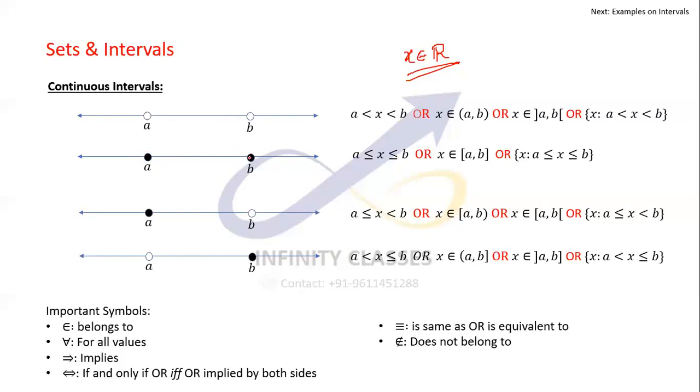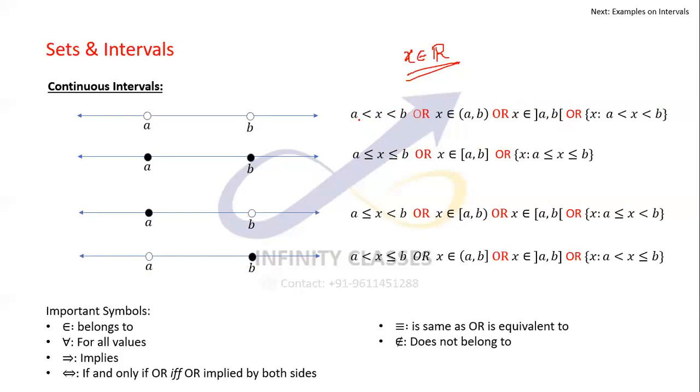In this case, all the values between A and B are acceptable, including A and B. In this case, A is acceptable, B is not acceptable, and of course all the values in between are also acceptable. Here A is not acceptable, but B is acceptable, and all the values in between are also acceptable. So I've written the same thing in different forms, which you will find in different books and different notations.